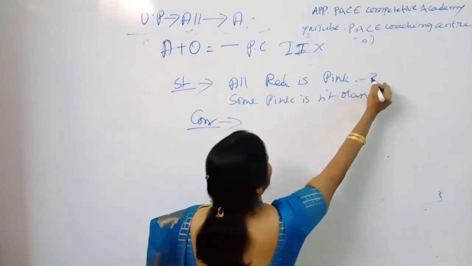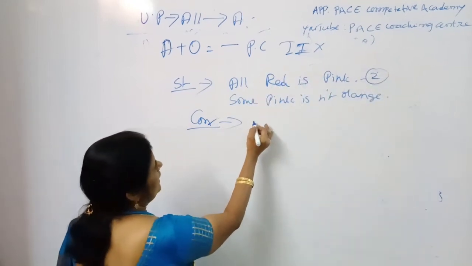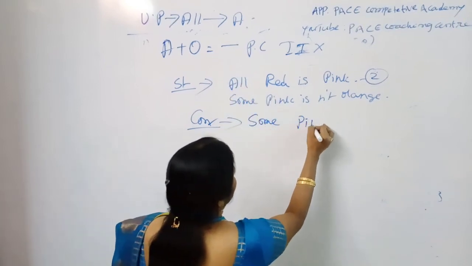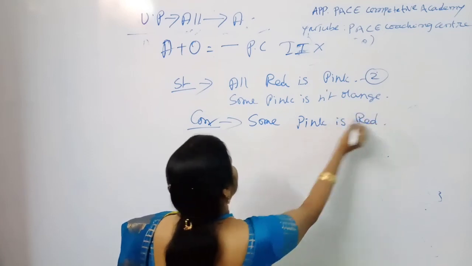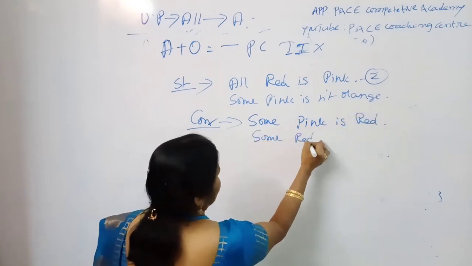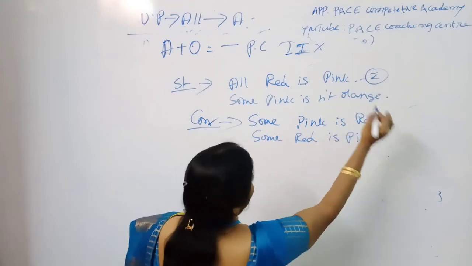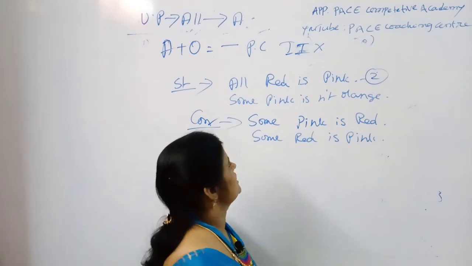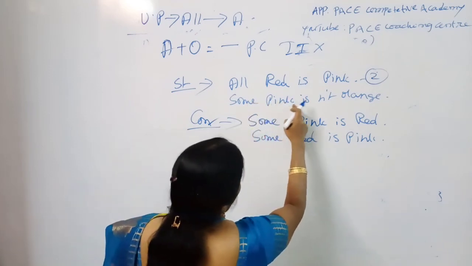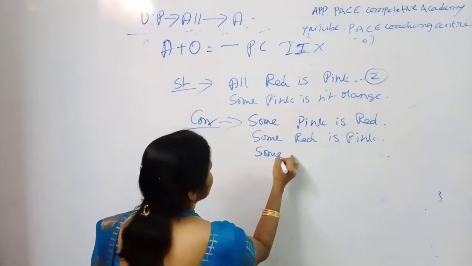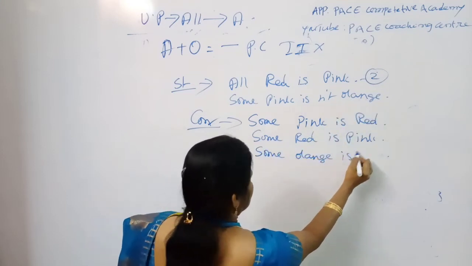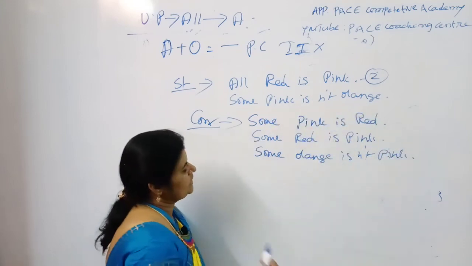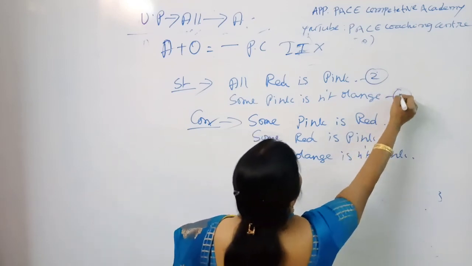You know, my dear students, how many conversions you can draw? 2 conversions for all. So all must be converted into some only: some pink is red and some red is pink. From universal positive you can draw particular positive conversions. In this case, some pink is not orange. Simply you can say that some orange is not pink. So particular negative you can convert in only one conversion.